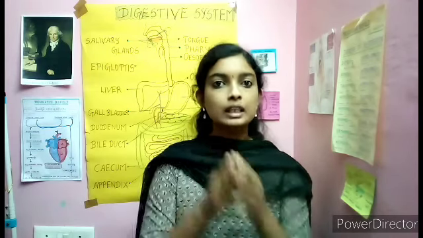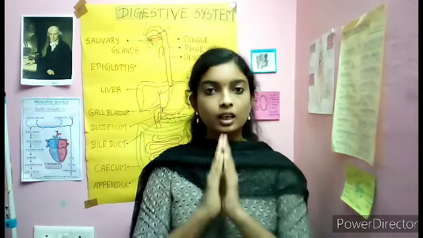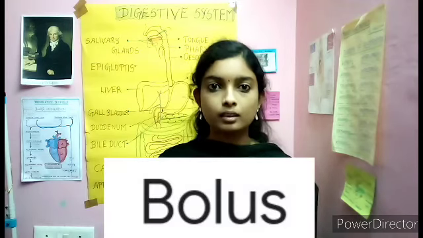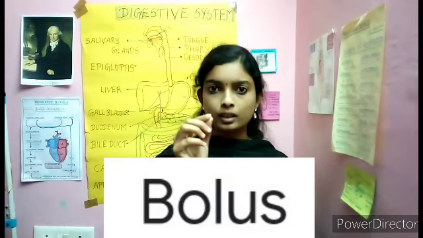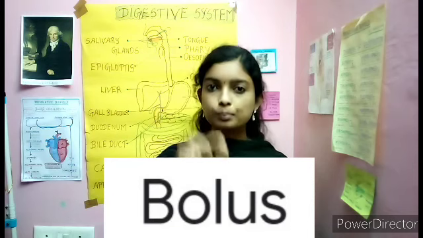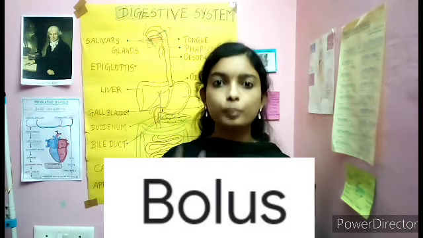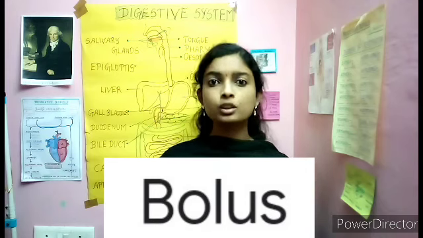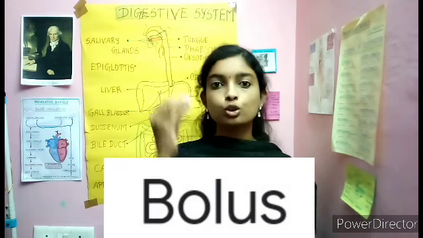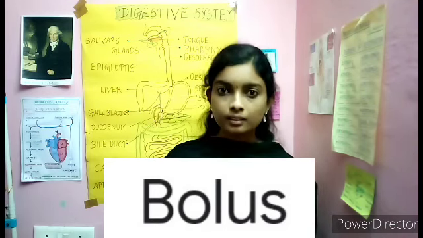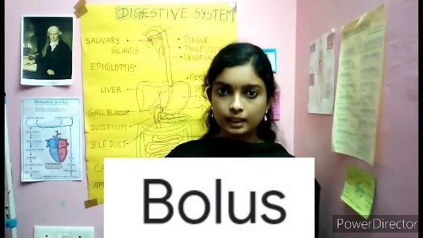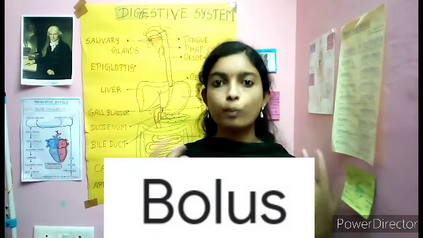Then it becomes a bolus. How? Mucus is a secretion present in your saliva. That mucus acts as a lubricant, which means it smoothens your food particles. It lubricates and adheres your food particles together to form a bolus.